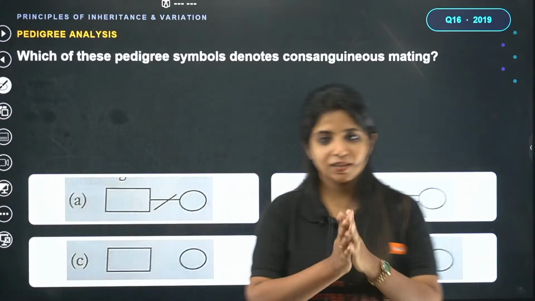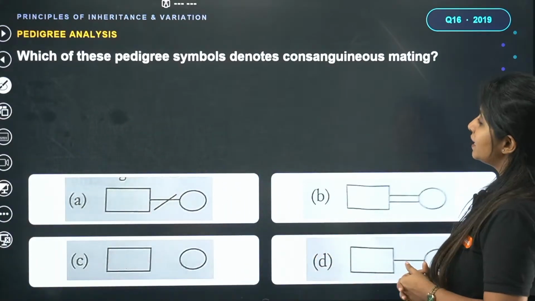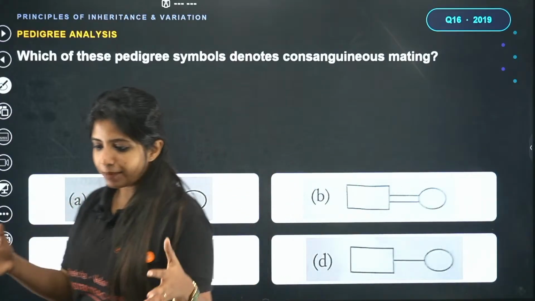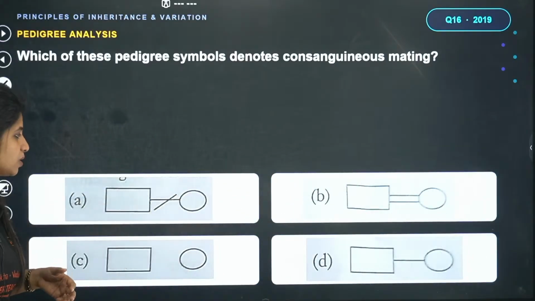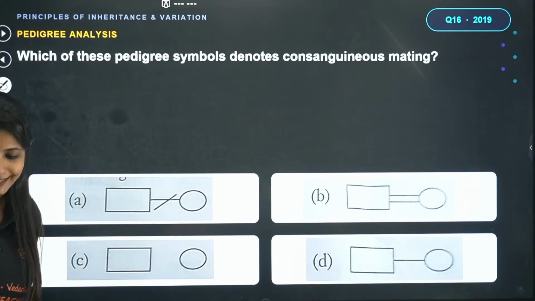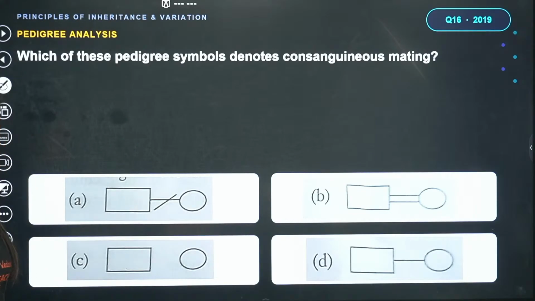Now let's take this question. Which of these pedigree symbols denotes consanguineous mating? What do you mean by consanguineous mating? Mating between relatives is known as consanguineous mating. So you have A, B, C, D options, and you have to tell which one of them denotes consanguineous mating. Mating between relatives.